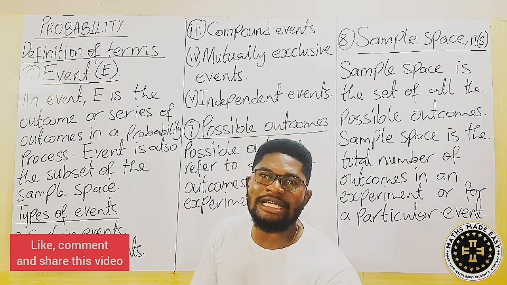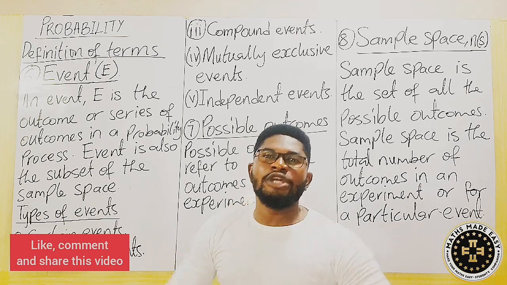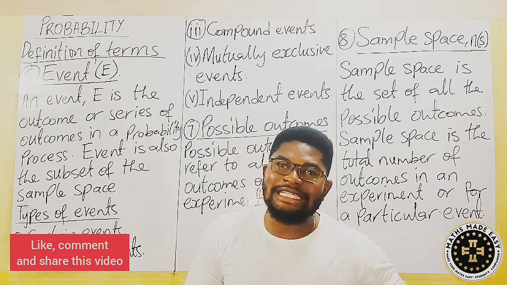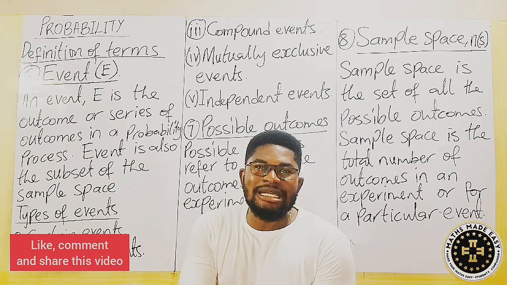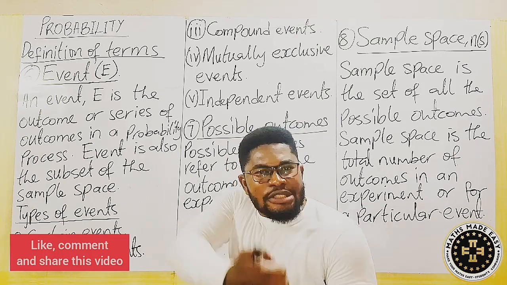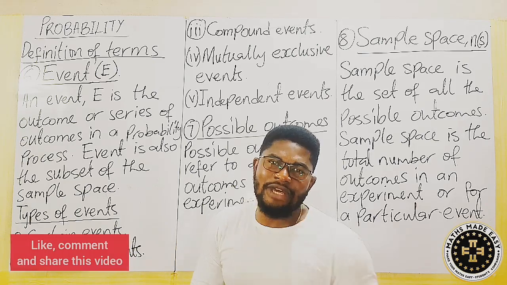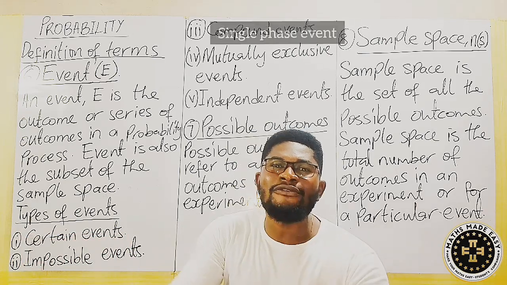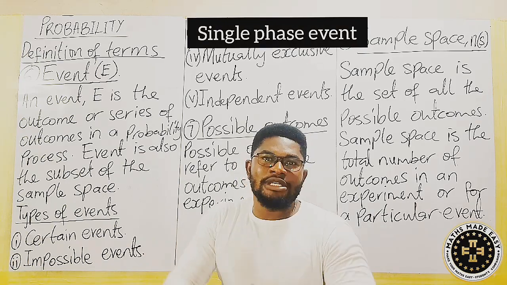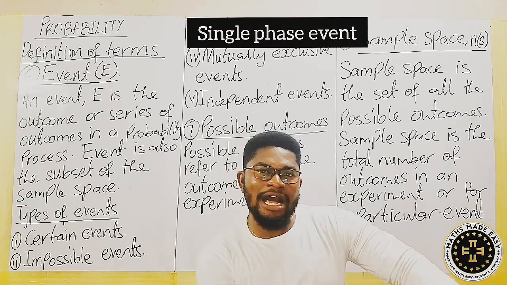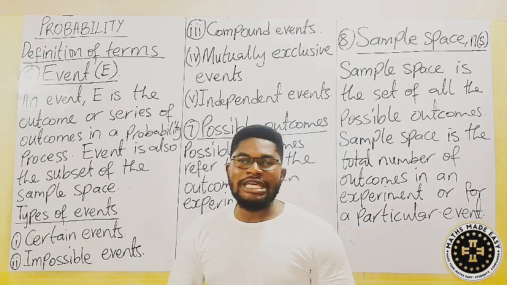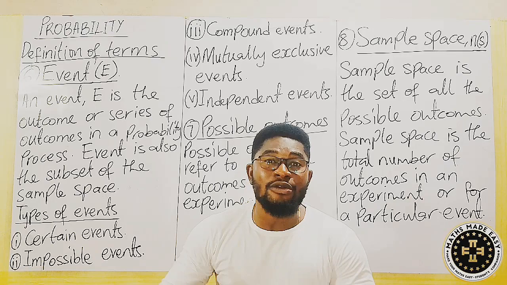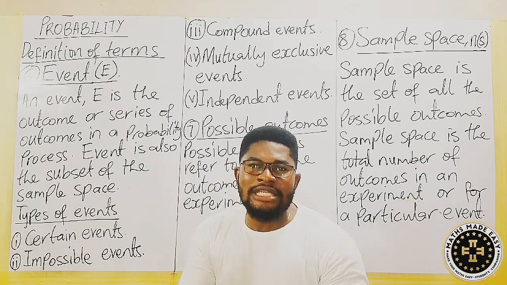For example, let me take a single phase event. When you toss a coin, you will get a head. So the probability of getting a head, just getting the head, becomes the event. Whatever outcome that you are having is the event. So getting a head, I refer to it as a single phase event. There is another part of the coin called a tail. In case I toss the coin and I get a tail, the tail alone becomes a single phase event.